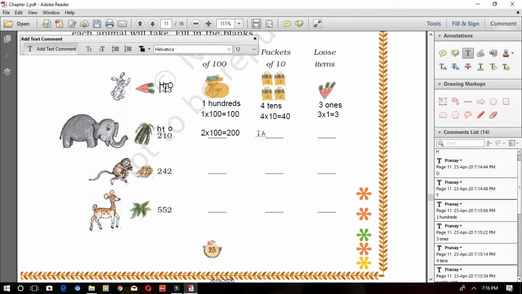Okay, next one you see. How many tens are there? 1 ten is there. 1 ten is 10. How many ones are there? There are no ones. Only 0 we have. So that means we have 0 ones.